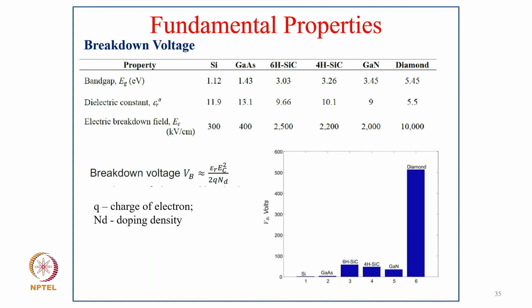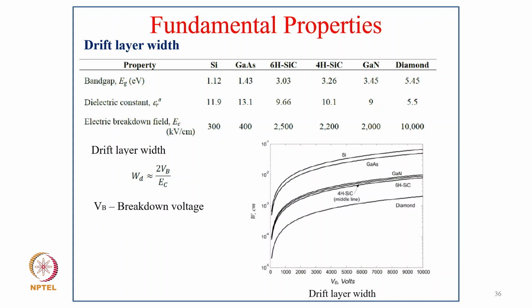Now the breakdown voltage: you can see, because of the band gap and dielectric coefficient, how the electric breakdown field goes. They can certainly have a quite large electric breakdown field with these new devices. Even diamond could go, but that's very costly. GaN devices reach 2 kilovolt, and different kinds of devices can have a large breakdown voltage. Then the drift layer typically depends on the band gap and dielectric coefficient. These are the properties which make the difference.